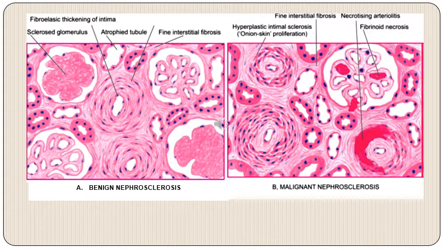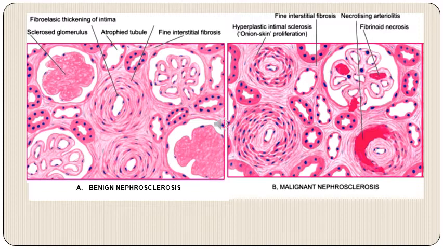These line diagrams are from Hirsch and Mohan, and they describe the salient microscopic features of benign and malignant nephrosclerosis. In benign nephrosclerosis, we can see that the glomeruli are completely sclerosed. The tubules are showing atrophy. There is some degree of interstitial fibrosis, and the primary lesions seen in the vessels are fibroelastic thickening of intima, although hyaline arteriolosclerosis is not depicted here, which also should be included whenever we are talking about benign nephrosclerosis.